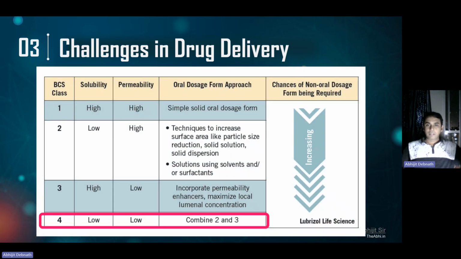Here is a very nice representation where you can see the increasing chances of non-oral dosage forms being required. From BCS class 1 to class 4, BCS class 1 drugs are the simplest solid dosage form, so you can take them orally. But as you go lower, the non-oral dosage forms increase. Non-oral dosage form means injection and other kinds of parenteral dosage forms, which we don't like to take through injection or other routes.